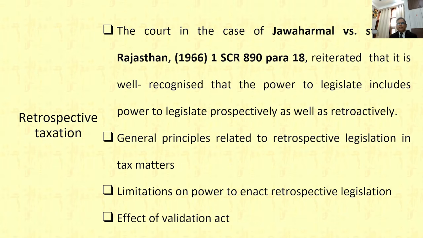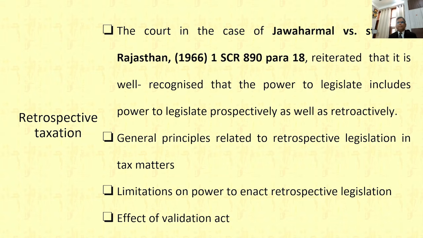Then another most important aspect is the fixation of liability, whether it is prospective or there may be a situation of retrospective taxation. That means the applicability of a particular law fixing the tax liability from a date anterior or prior to the enactment of the law.